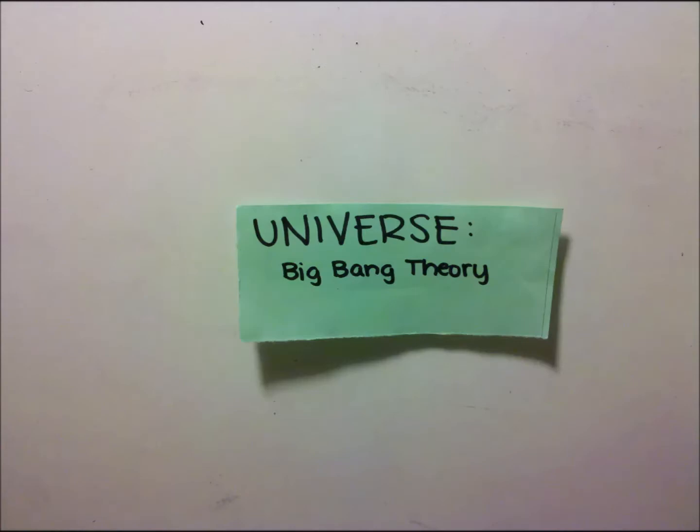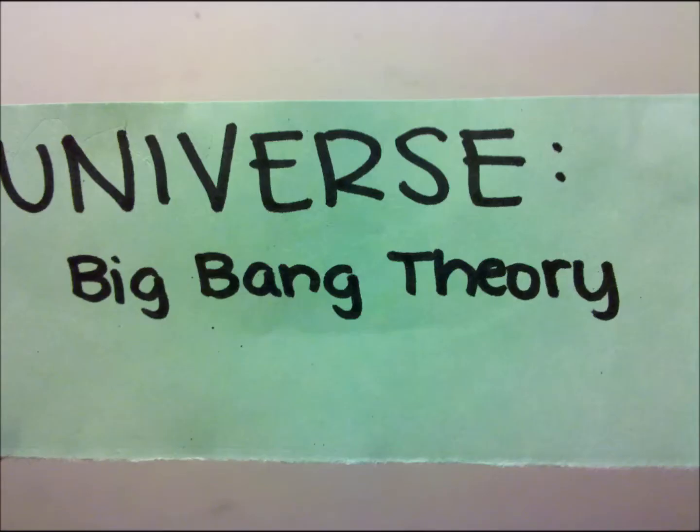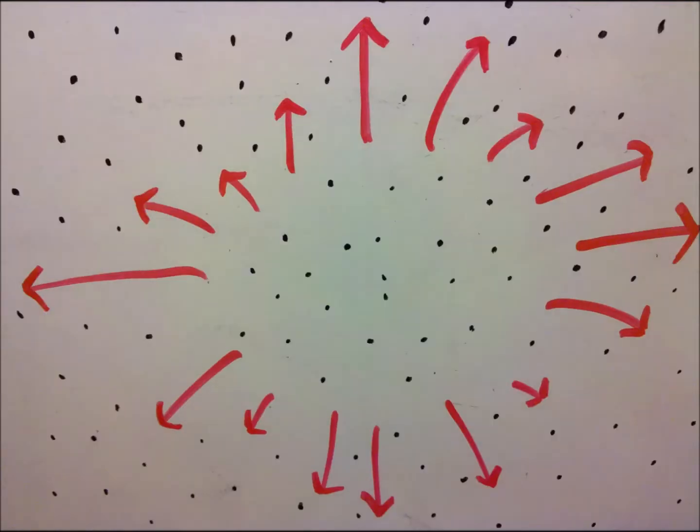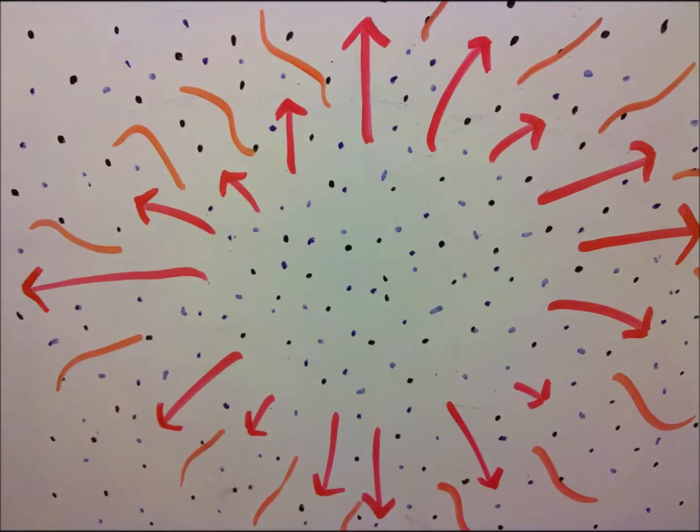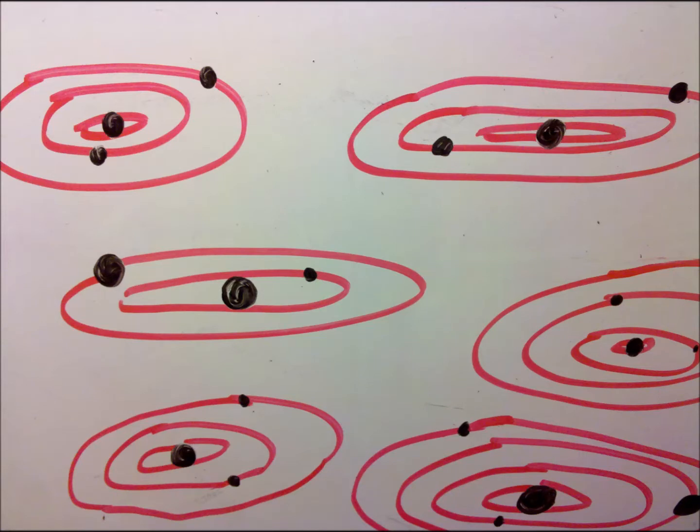We're starting out with the Big Bang Theory for the origin of the universe. Before the universe ever existed, there was an extremely small and almost infinitely hot and dense mass. Then, about 13.7 billion years ago, there was an explosion of matter, energy, time, and space. In seconds, the universe expanded at a speed beyond our comprehension to form billions of galaxies and stars.